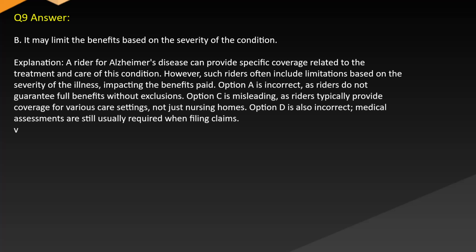Option A is incorrect as riders do not guarantee full benefits without exclusions. Option C is misleading, as riders typically provide coverage for various care settings, not just nursing homes. Option D is also incorrect. Medical assessments are still usually required when filing claims.